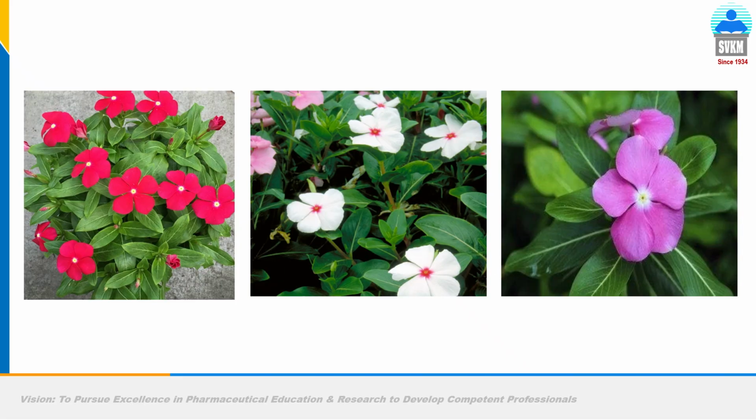Why is there a need? They all are Vinca rosea or Catharanthus roseus, the famous plant which gives world famous anti-cancer molecules which are indole alkaloids, vincristine and vinblastine. They might all have the same genus, genus Vinca, but they are different species. So if we want to explore the center white flower species, we cannot go for the first and last one because they have different types of chemicals.